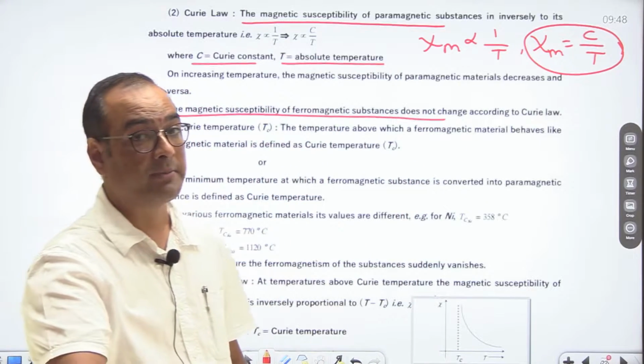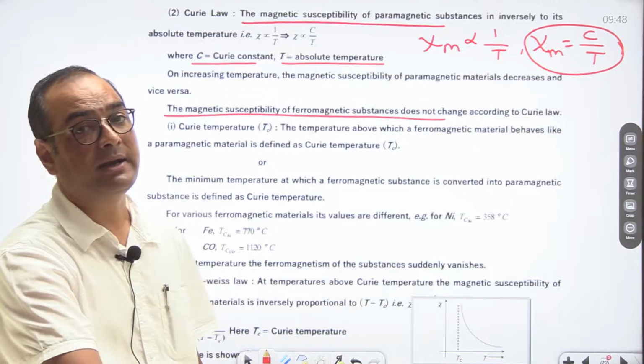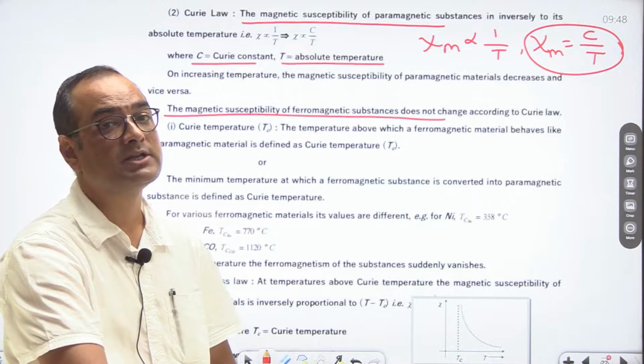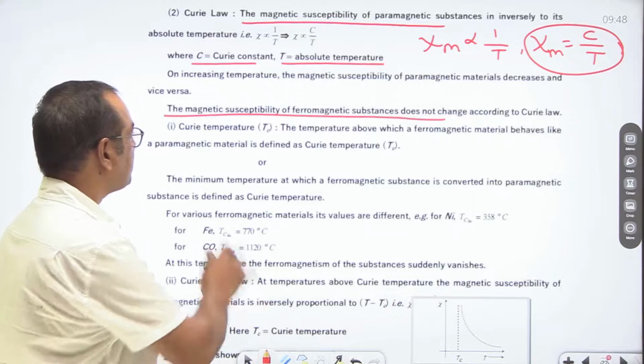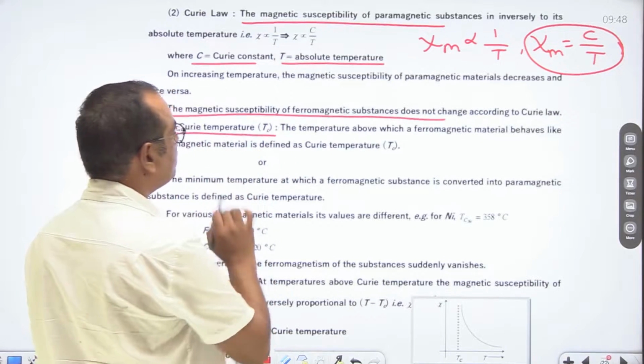If you talk about ferromagnetic substances, then the dependence of susceptibility on temperature is quite different. So here we consider a new temperature, which is known as the Curie temperature.